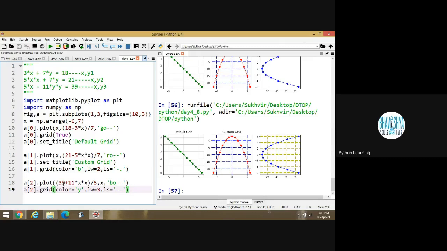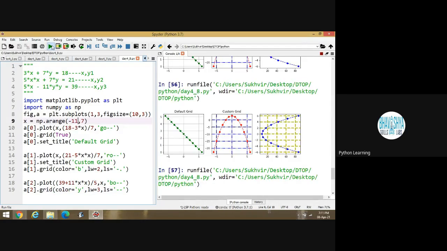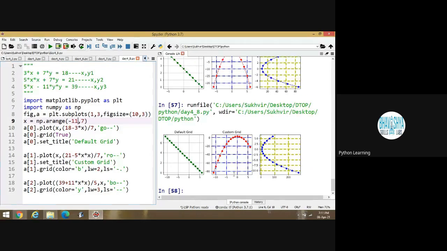Interconversion is there. I am changing the values from x to y and y to x in the third graph. That's why these values are on the y-axis. If I am writing here, suppose I am writing -11. Look at this one. Look at the change here. -10 to 5. These are the values. Is it okay?